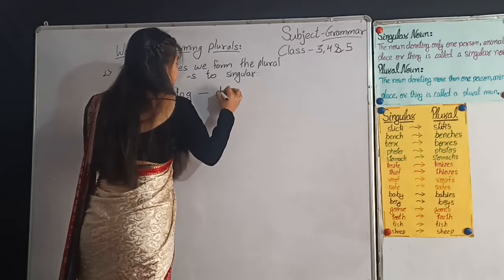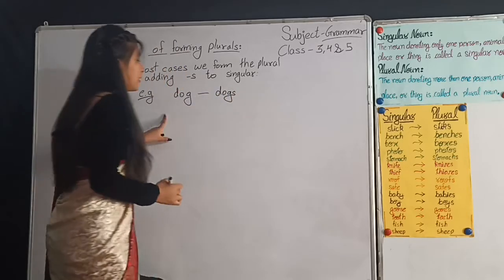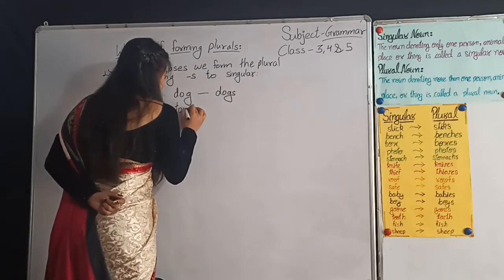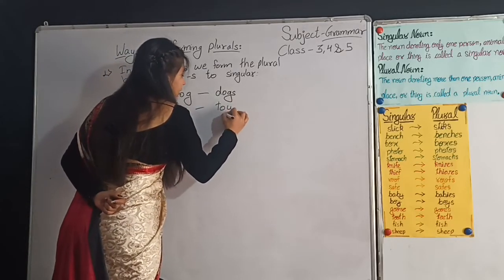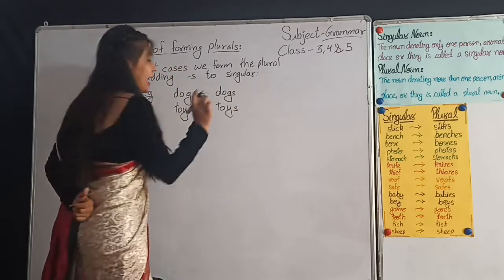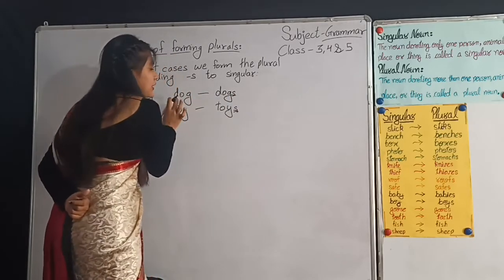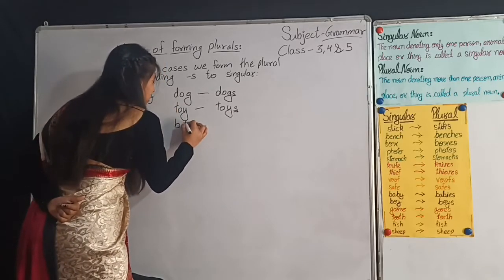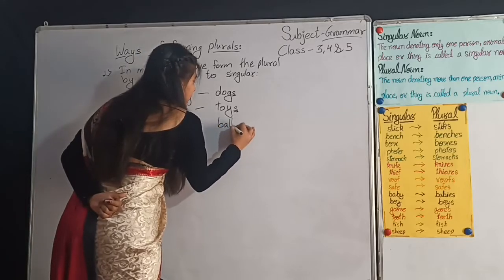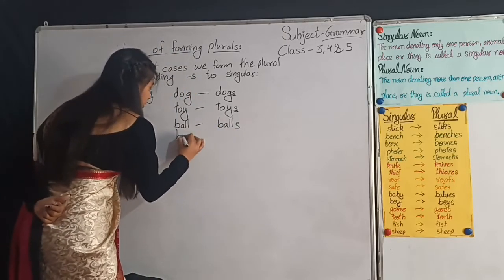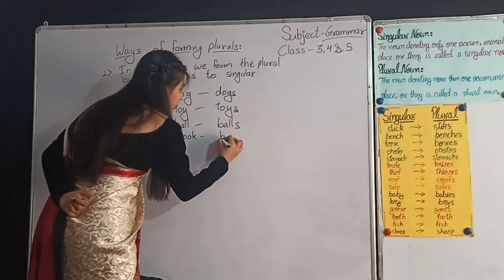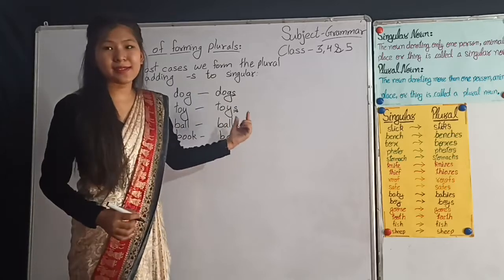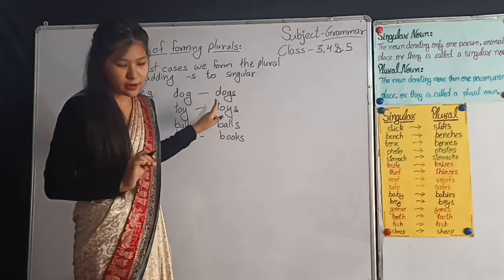We add just s to the singular noun, dogs. In the same way, toy, toys. I am adding just s to the singular noun to make it plural. Ball, balls. Book, books. So here what I am doing is I am adding just s to the singular noun.